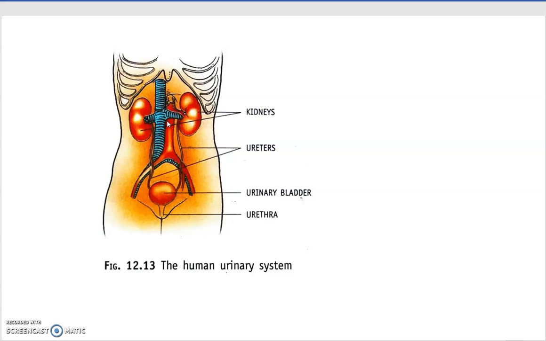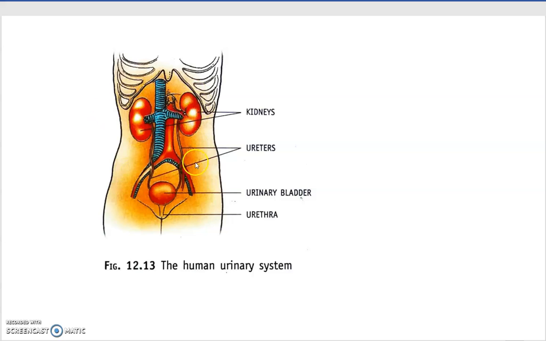Urine consists of almost 95% water, 2.5% urea, which is a metabolic waste, and 2.5% other waste products.